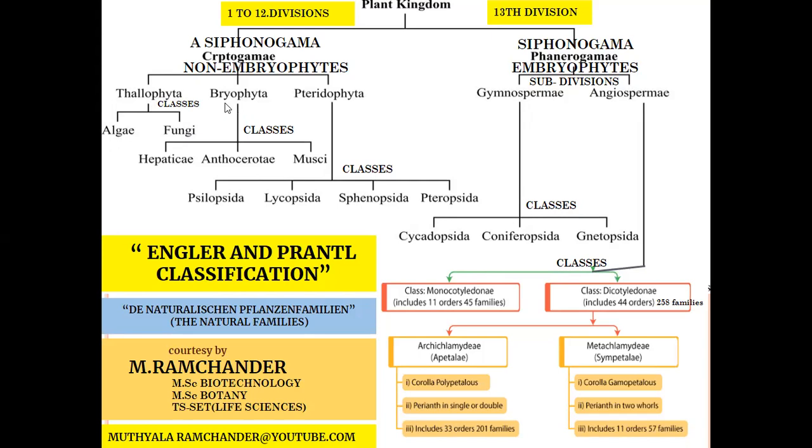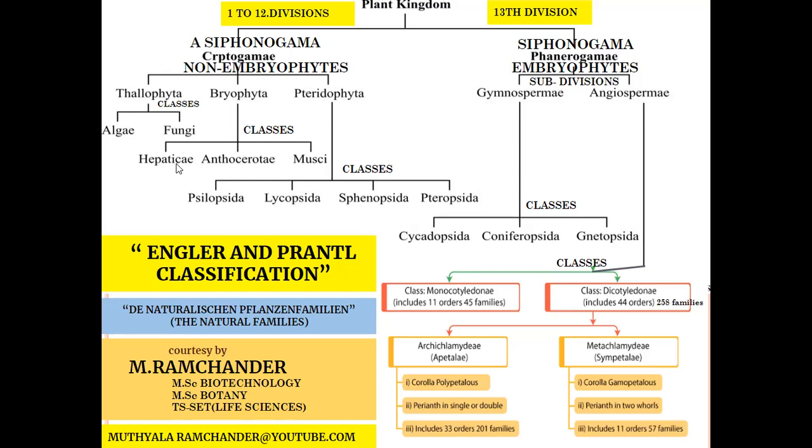So bryophyte plants are also called amphibian plants. Amphibian plants means that bryophytes develop with both water content and soil content. Both are needed for the development of bryophyte plants. The Bryophyta subdivision is classified into three classes: Hepaticae, Anthocerotae, Musci.